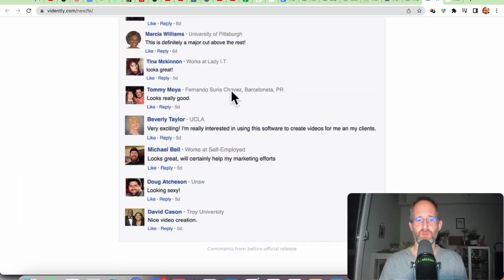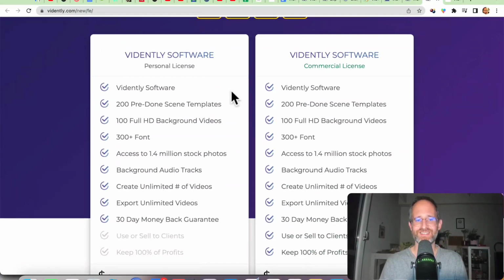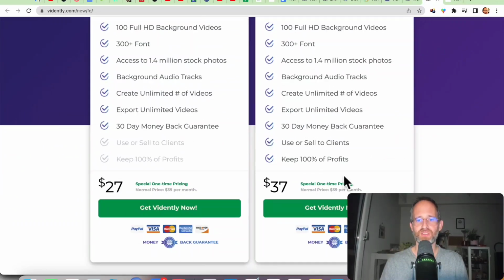If you look down here, you can see what people are saying about this. And there are 2 different licenses that you're going to be offered. There's the personal one or the commercial. The commercial one's going to have all these extra things here where you can actually use or sell it to clients. It's going to cost a little bit more. So I'm going to go ahead and play you a quick demo explaining this a little bit more. Then I'm going to come back and show you the OTOs and the bundle discount.